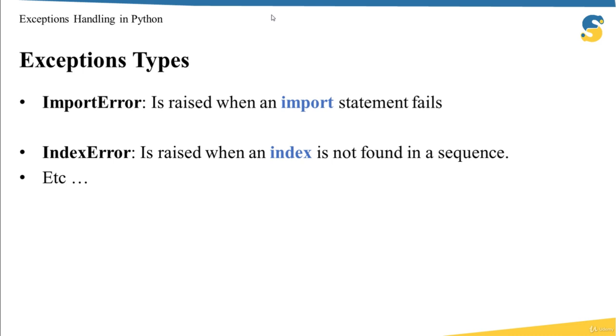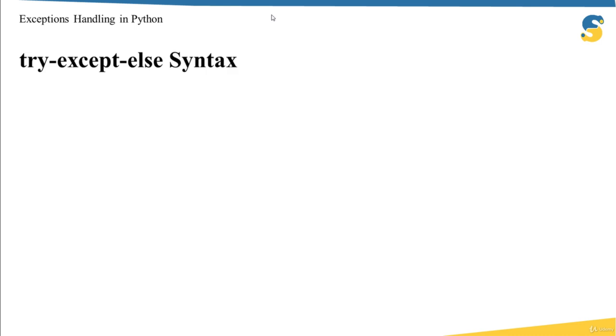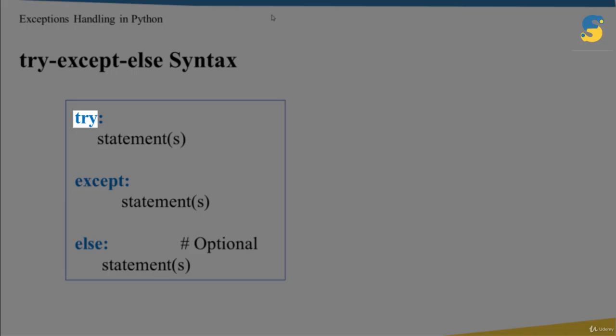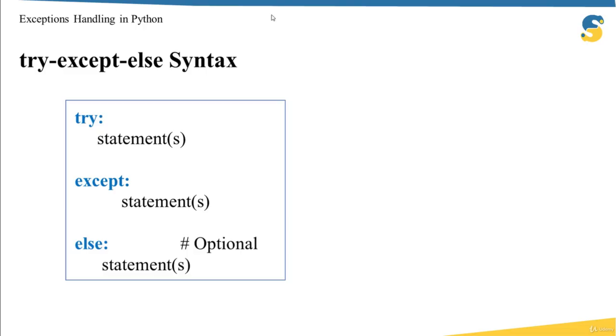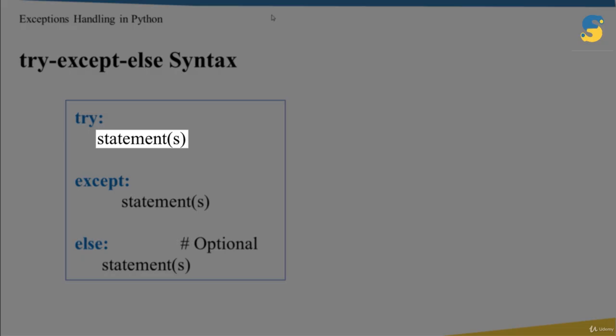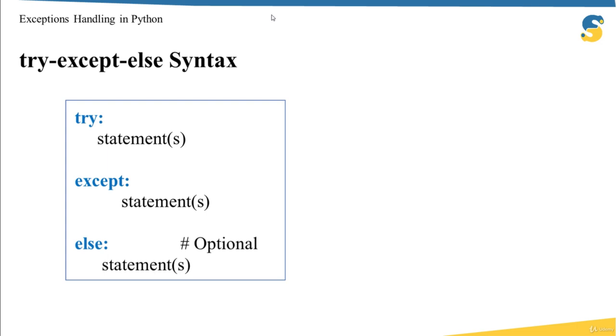Now the question is how we can handle the exception. In other words, how we can catch the exception in order to handle it. In order to do that, you have to use the try except statement. As you note here, I say try, except, else, and after try, except, else there is a colon, and it's quite important, otherwise you will get a syntax error. After try we have one statement or multiple statements, and look here, I have indentation. By indentation, the interpreter will understand that this block of code belongs to this try statement, and this block of code will belong to the else statement. Also, you have to know that else is optional, so you can use only try except, it's not a problem, or you can say try, except, else.